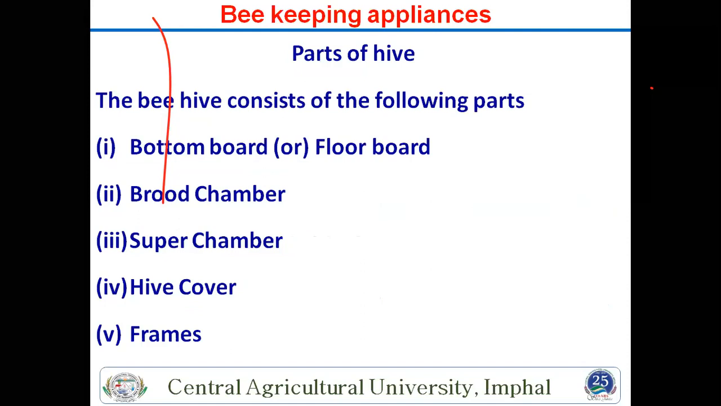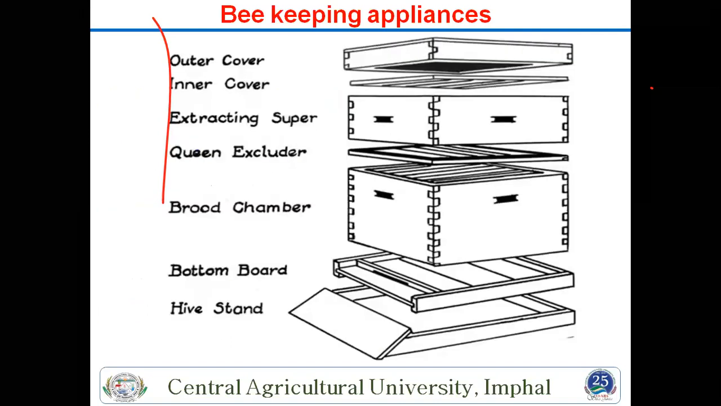Then we will come to your hive, your box. How many parts are there in this? The major parts are 5. First is the bottom board, also known as the floor board. Then second is the brood chamber. We have already told about the brood chamber, where the queen lives and egg laying also happens. The super chamber is the second chamber, which is only for your honey extraction. And then the hive cover is also there, then the frame is also there.